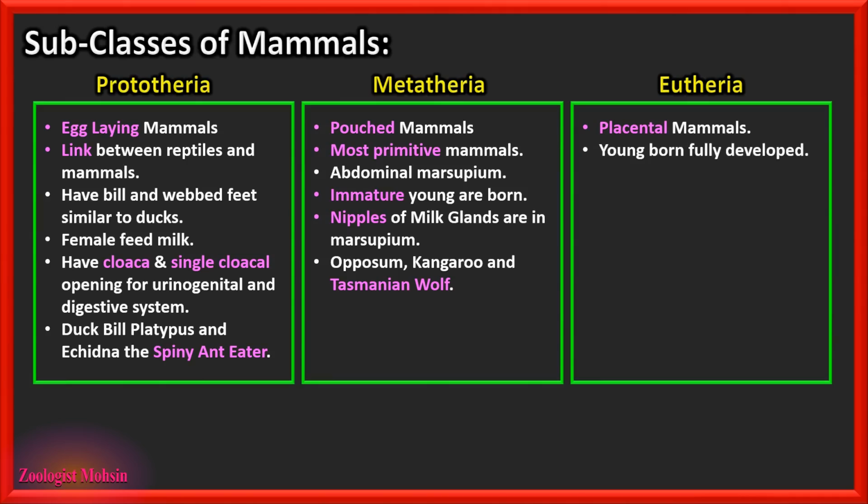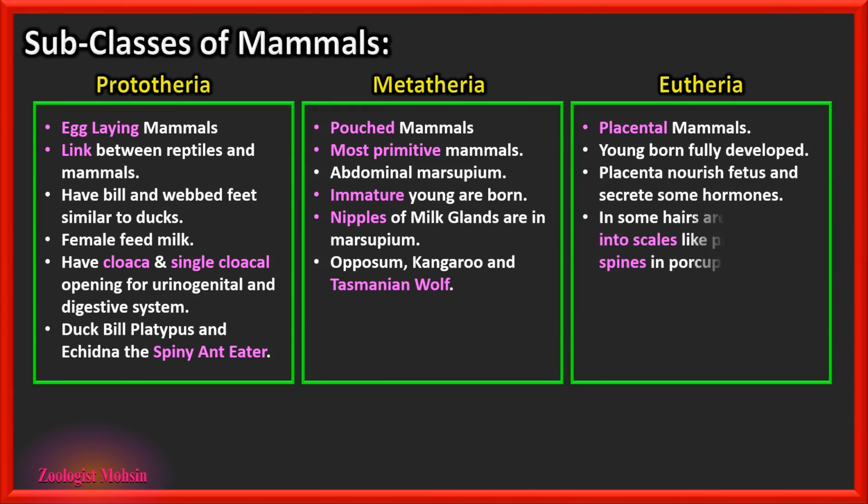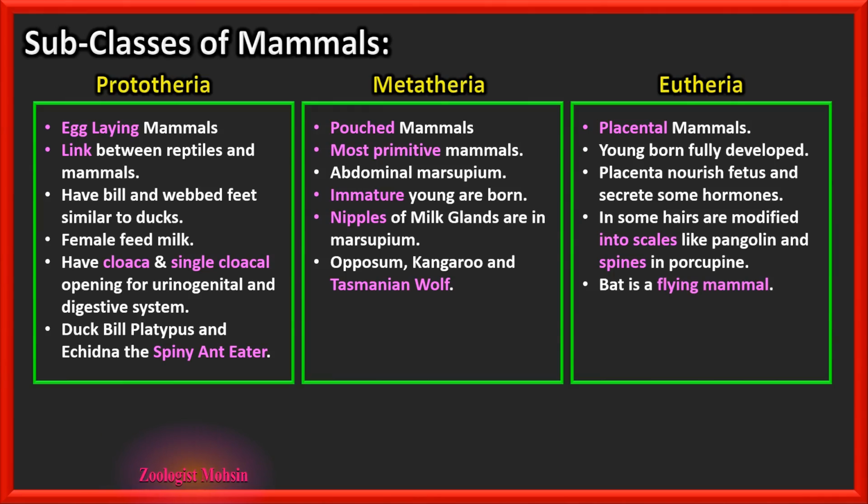Eutheria are also called as placental mammals. They give birth to youngs which are fully developed. Placenta nourish fetus and secrete hormones also. In some, hairs are modified. Please remember that the scales and spines in the mammals are modified hairs, like in pangolin the scales and in porcupine the spines. Bat is a flying mammal. Man, elephant, dolphin and whales. Whale is important here to focus that whales look like fishes but they are mammals. So that is it for chapter 10.